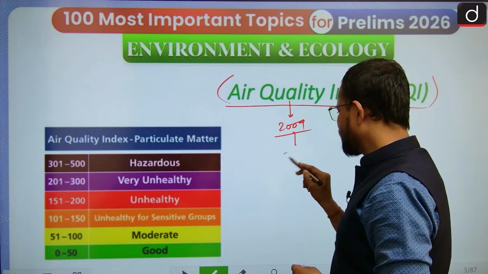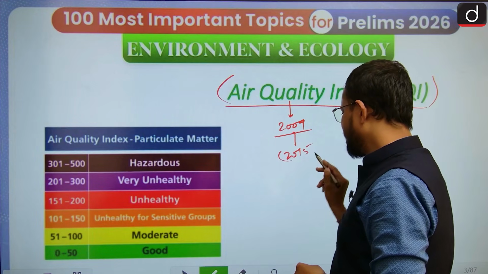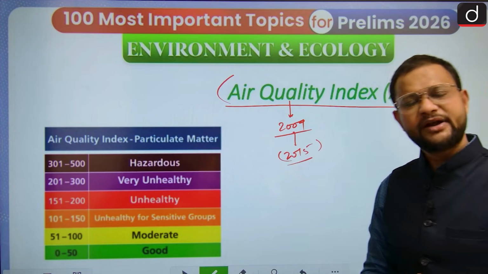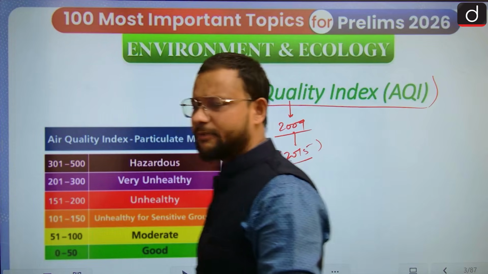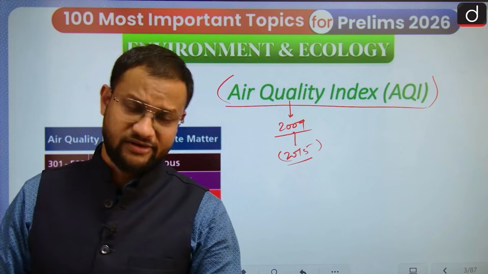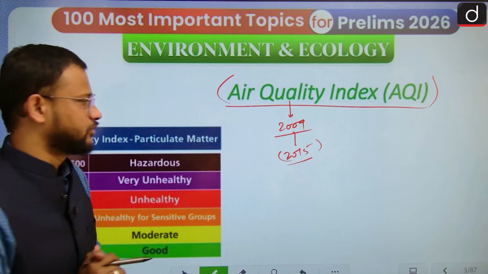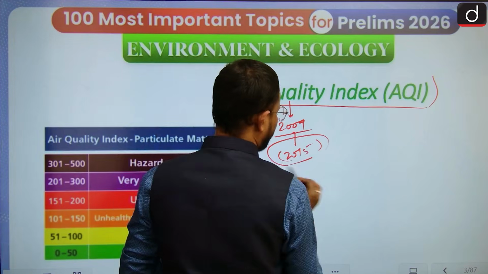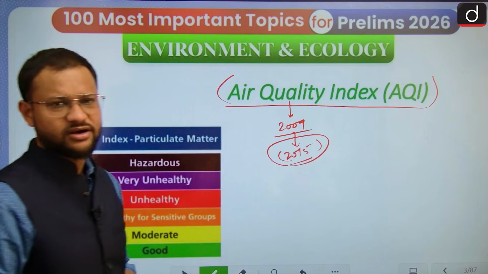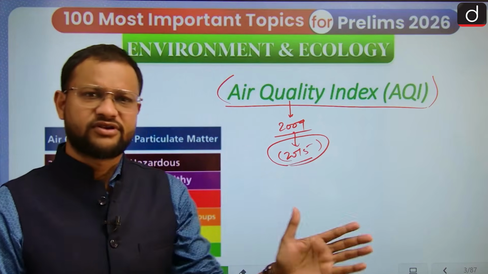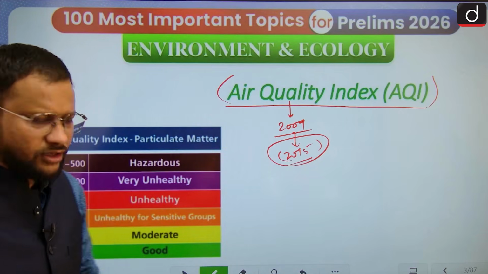What happened in 2015? The government of India, considering the environmental awareness and the need to make people aware about their environmental rights and the status of environmental pollution, made it available for the top 100 major cities, and then it was further extended to other parts of the country also.